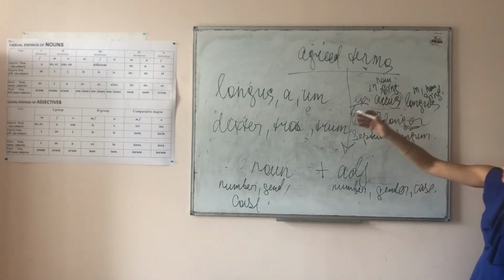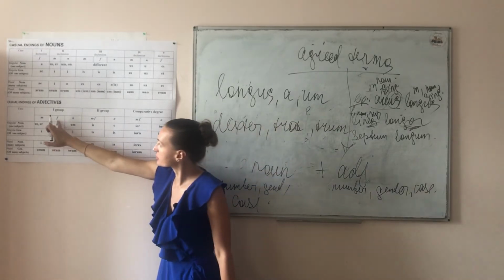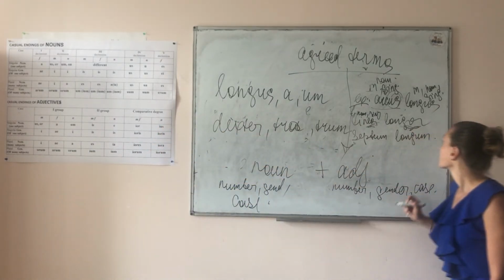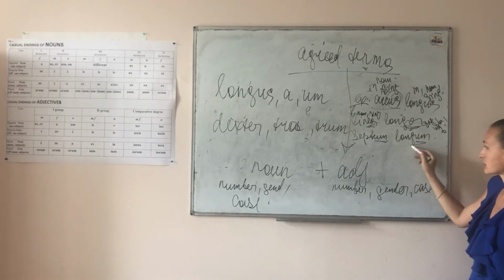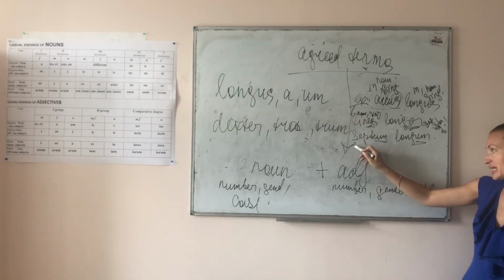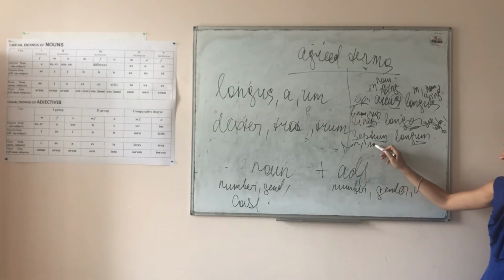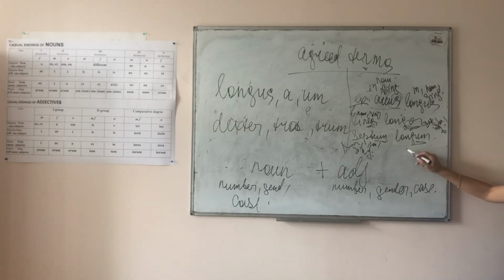The um ending concerning the table will be neutrum, nominative, singular.